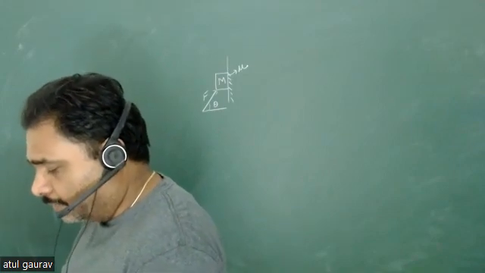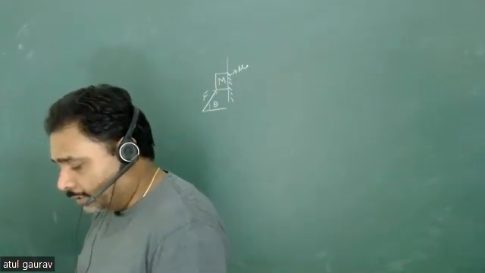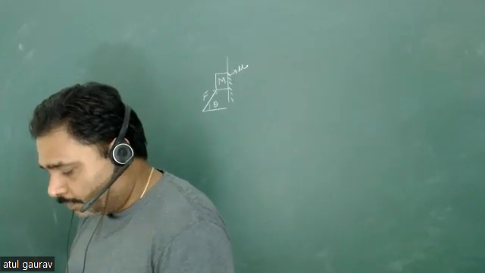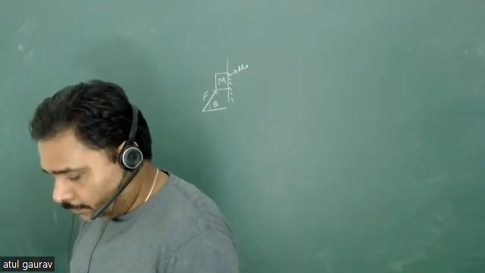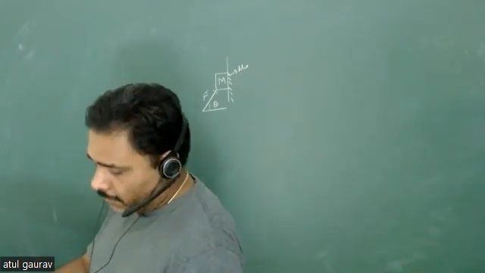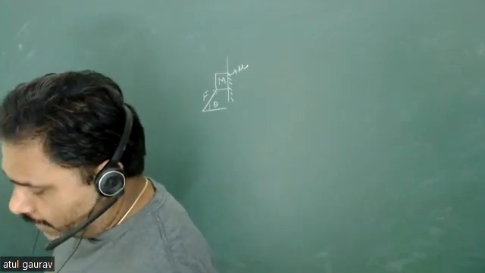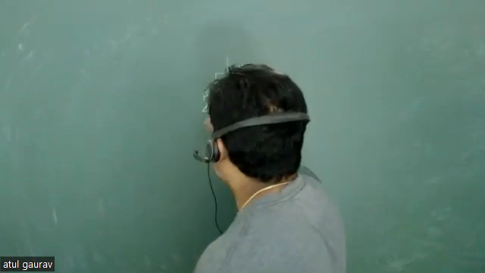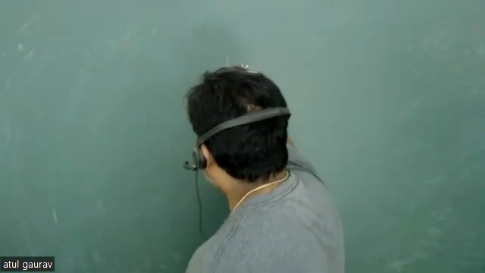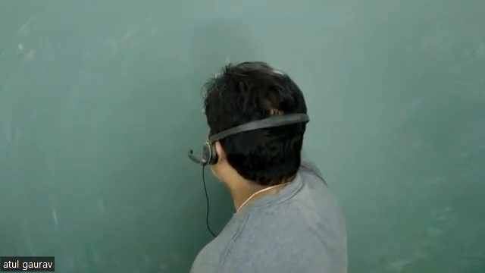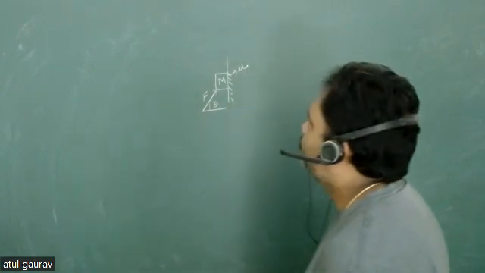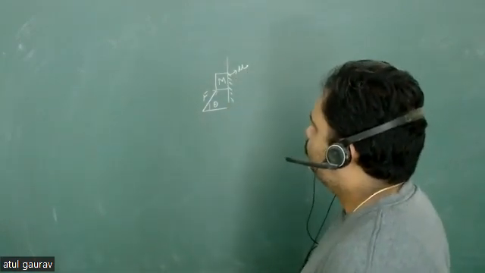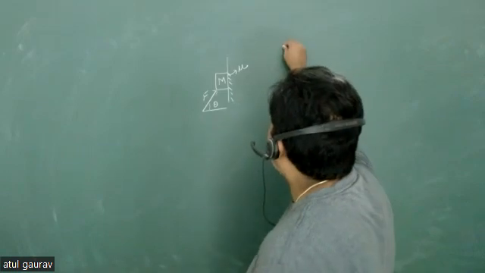I am just giving you the final version of the question. Sorry, you have to calculate the minimum value of F, not maximum. Maximum तो कुछ भी हो सकता है. So you have to calculate the minimum value of F such that it will be at rest. Minimum. You have to calculate F minimum.